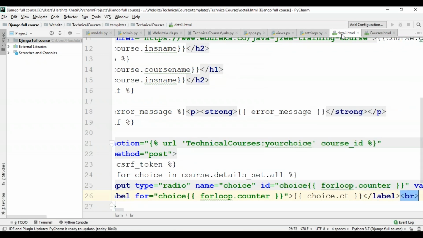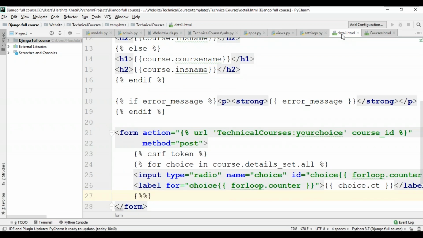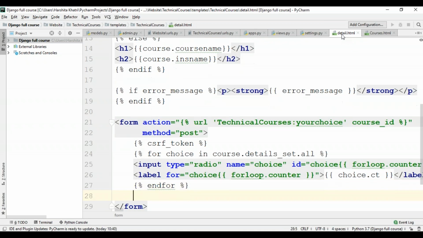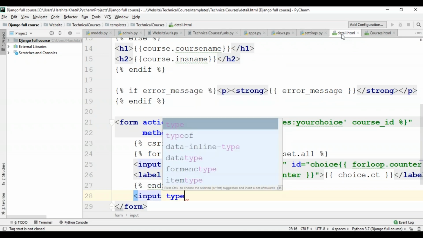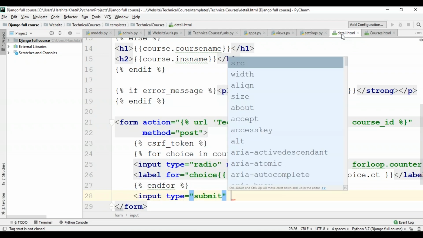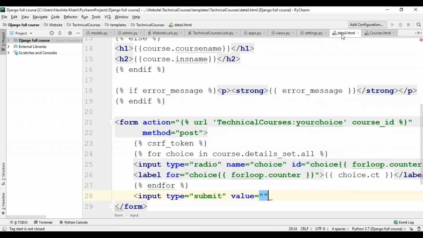So that's br. Now, it has to be within the percent symbol. Okay, so I'll just save this, and I'll create an input button over here. So that's going to be input. Type will be submit, and the value also is going to be submit. Now I'm done with the detail.html page.